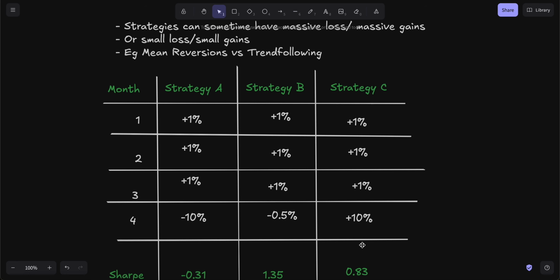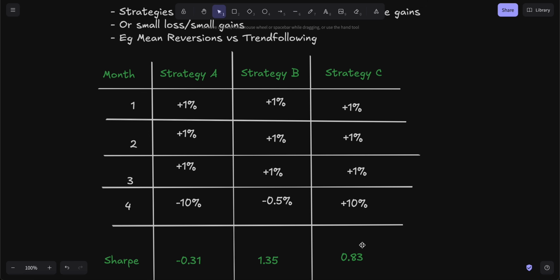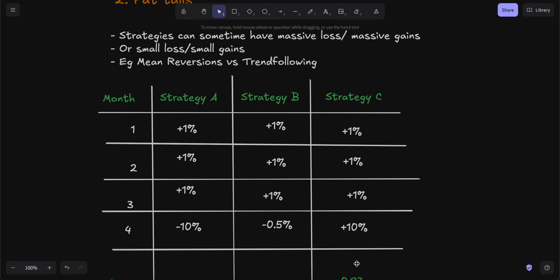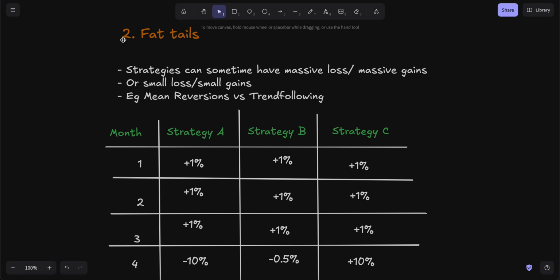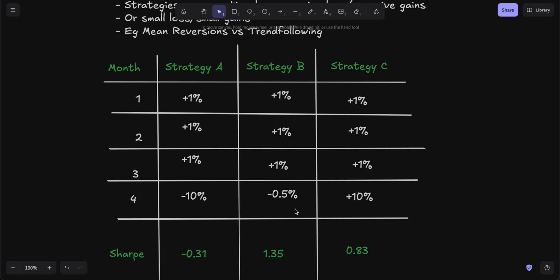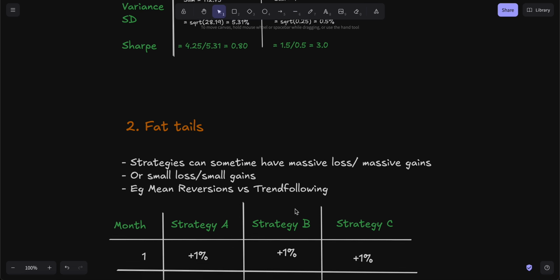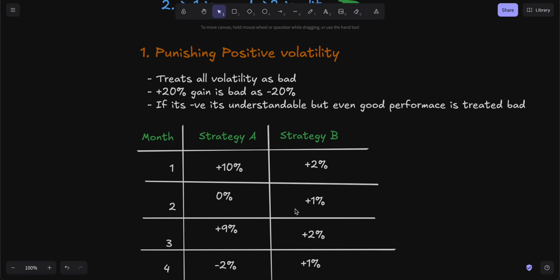So in strategy C, we've got 0.83, which is inferior to strategy B. So this Sharpe ratio comparison definitely becomes a problem here. It doesn't adjust for fat tails when it comes to strategies, and that's another pitfall of the Sharpe ratio.